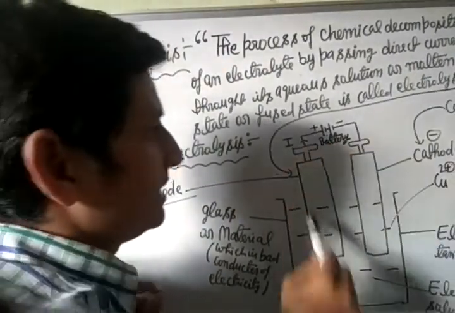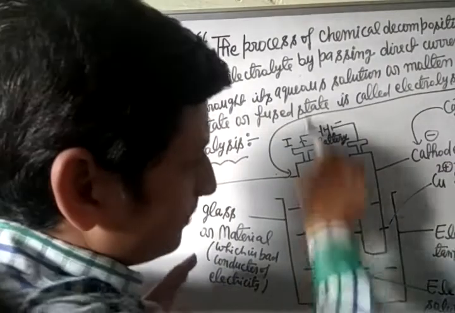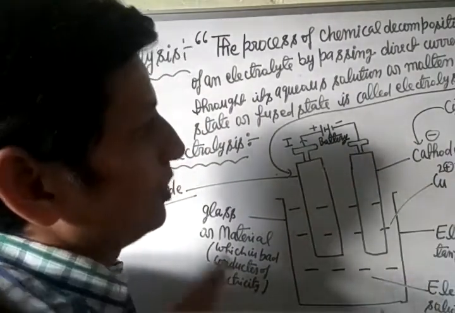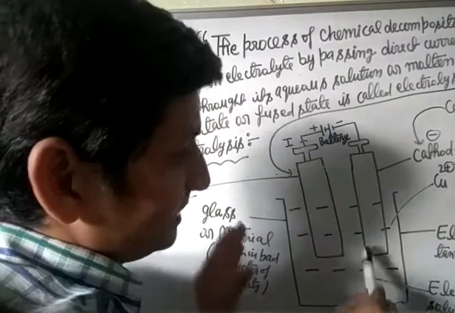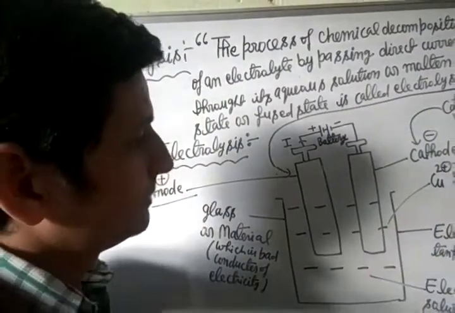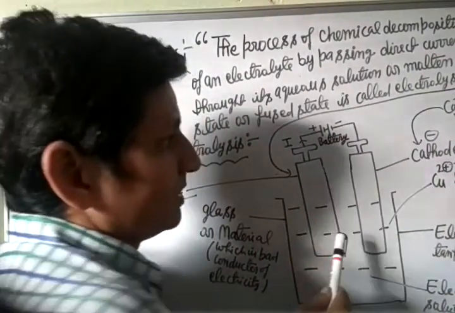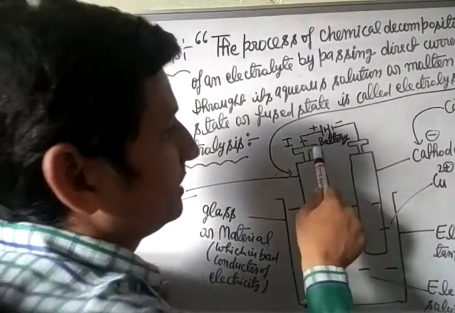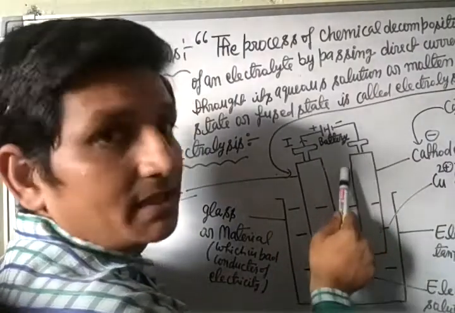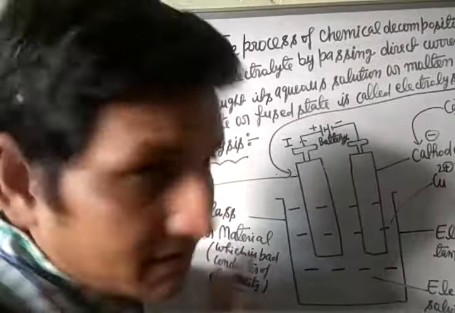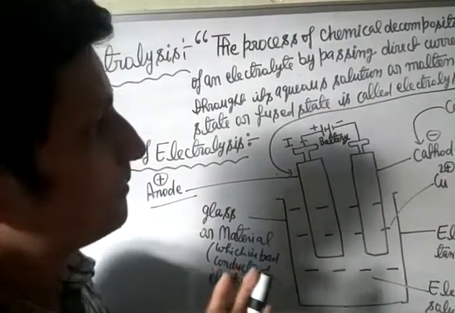Now, two metallic rods or plates are suspended in the electrolytic solution. These metallic rods or plates are connected to the terminals of the battery.